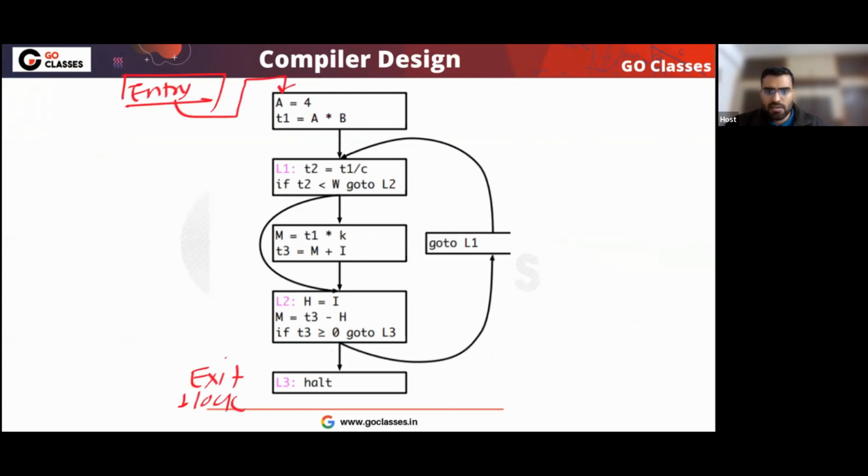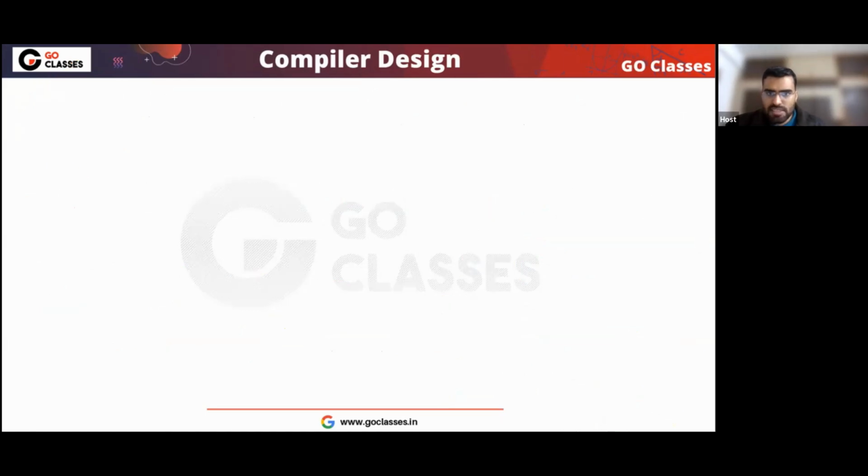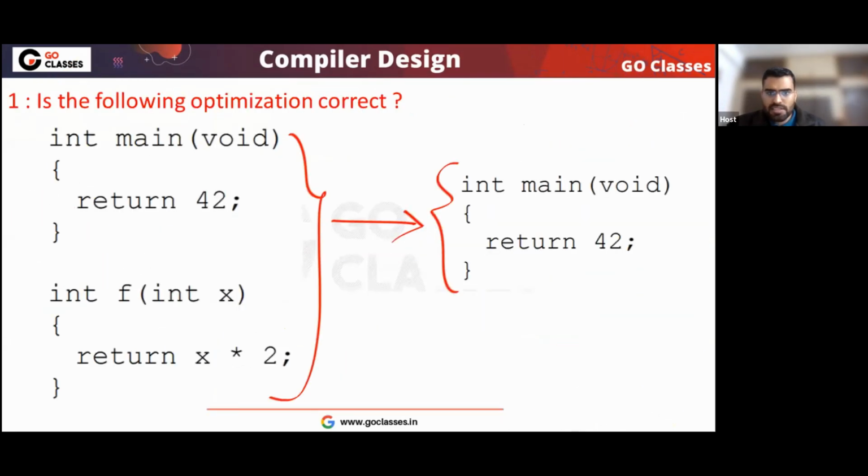For example, look at here. This means the control can go from here to here. So this is control flow. This edge means flow, from here we can go to here. So edge means control flow, possible control flow. So a node is a basic block and an edge is basically possible control flow. Is this clear?